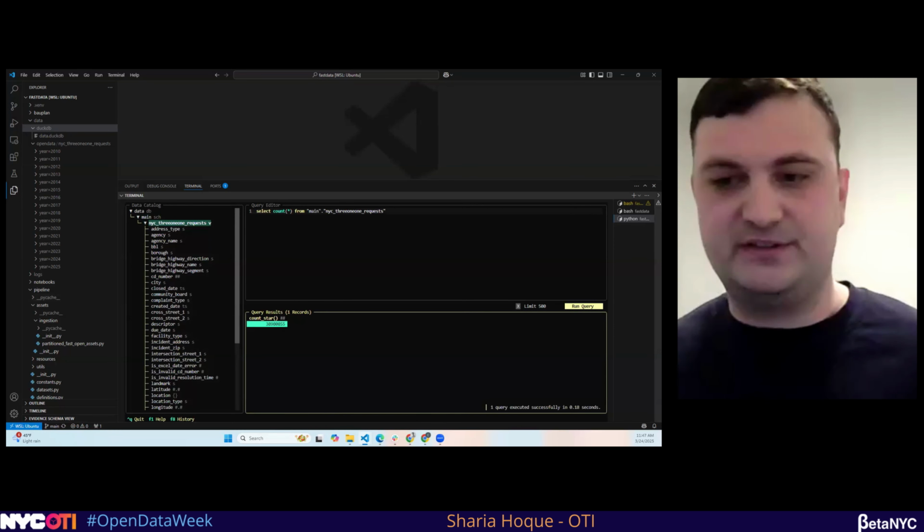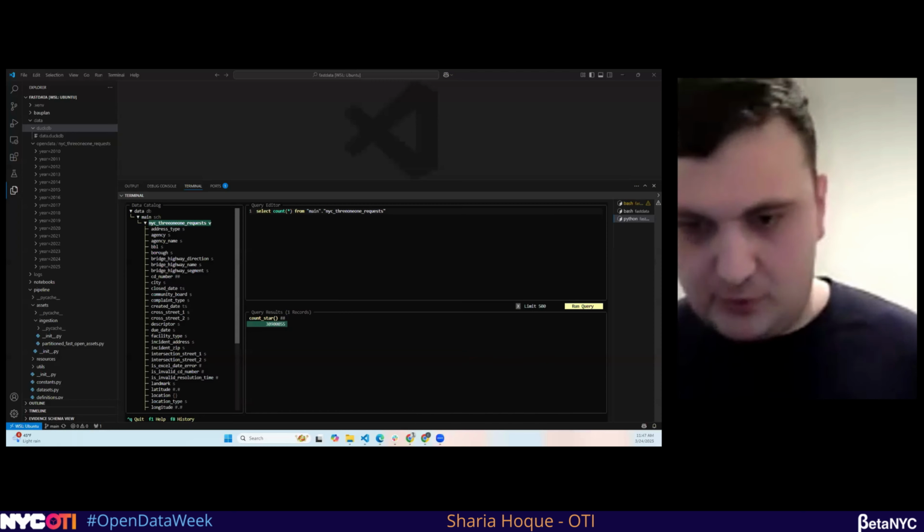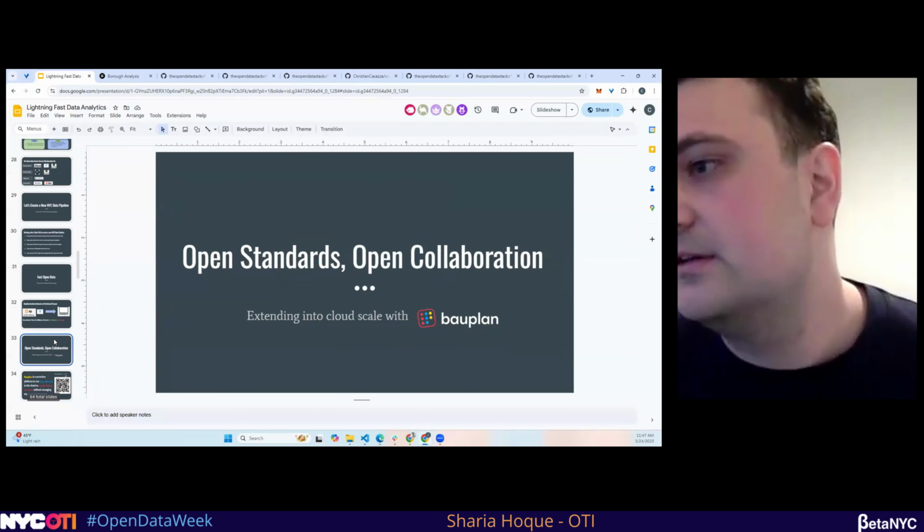Great, 30 million rows for the NYC 311 data set. Download in 2 minutes, ready to go. And another thing that's really beautiful about building with open source data standards is